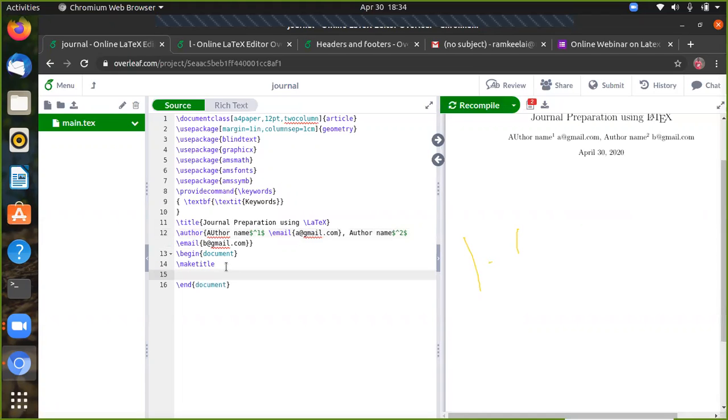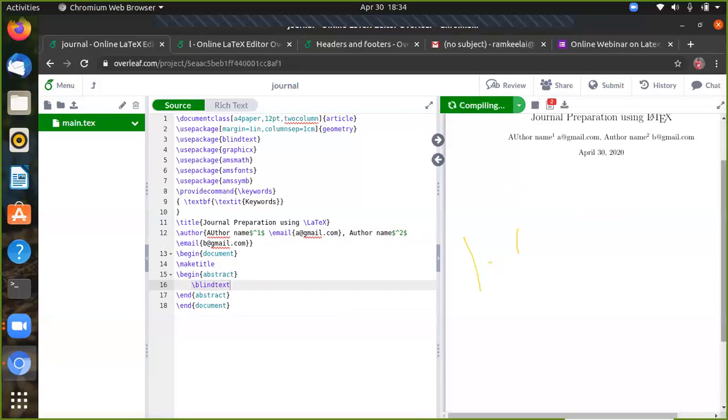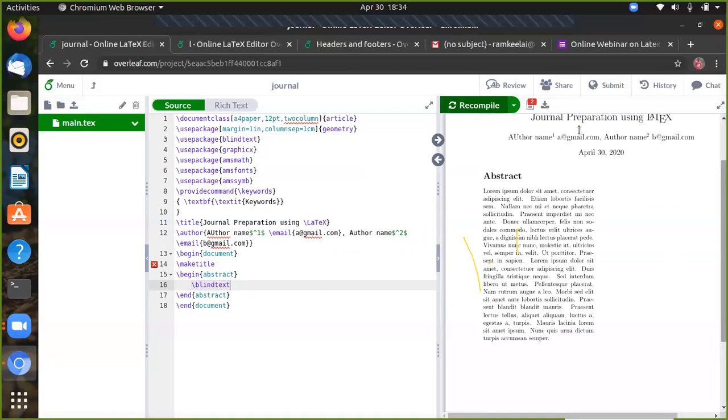Okay, now we start with the abstract. So begin abstract. It's a default environment which is available in LaTeX. Begin abstract. Okay, so I can give some plain text. You can compile this. Now we can see the abstract was created.